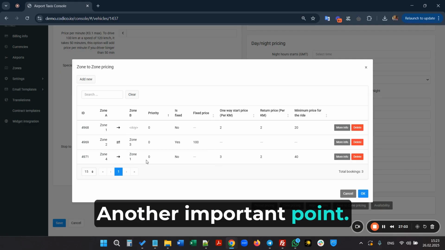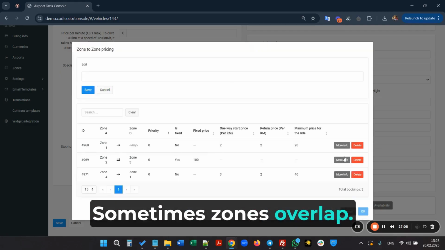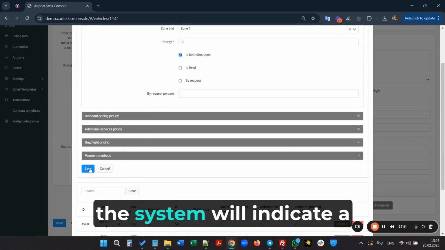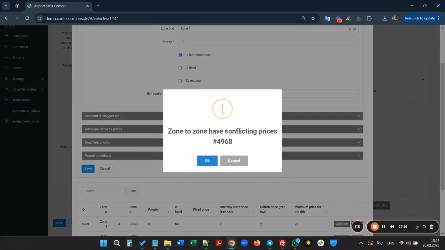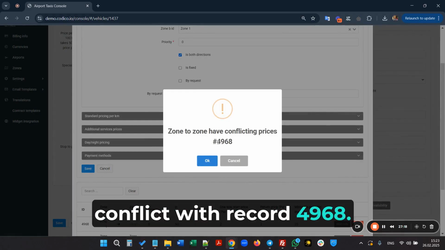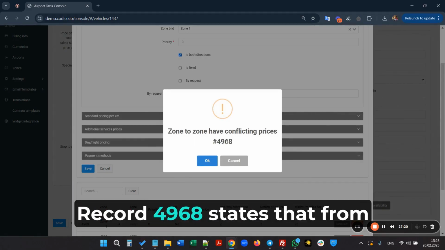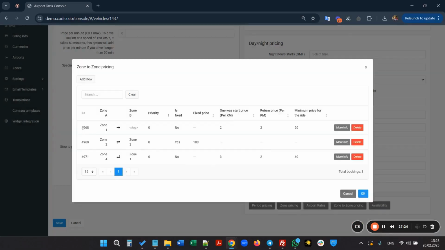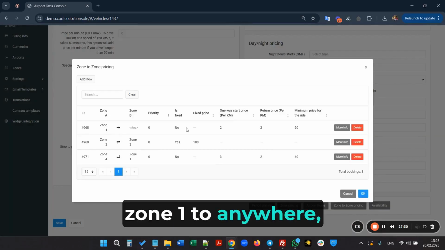Another important point. Sometimes zones overlap. For example, here, if I set this direction and save, the system will indicate a conflict with record 4968. Here it is, 4968. Record 4968 states that from zone 1 to anywhere, the cost is 2 euros per kilometer.